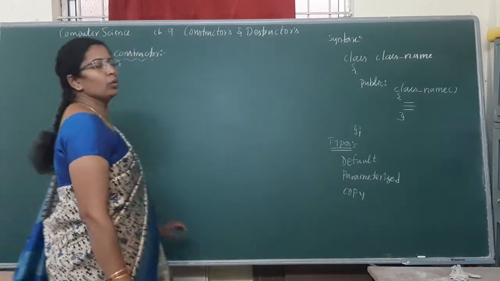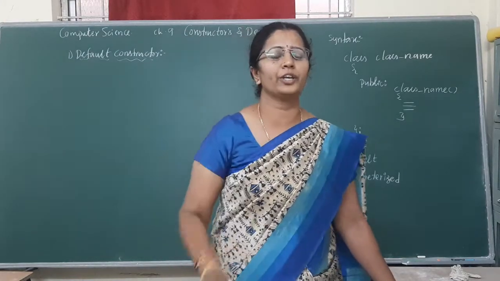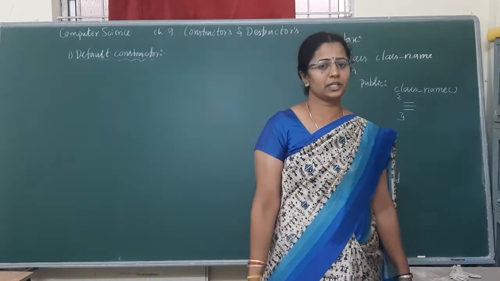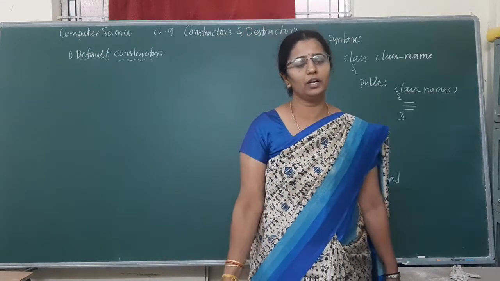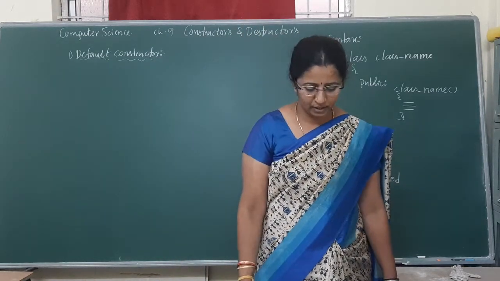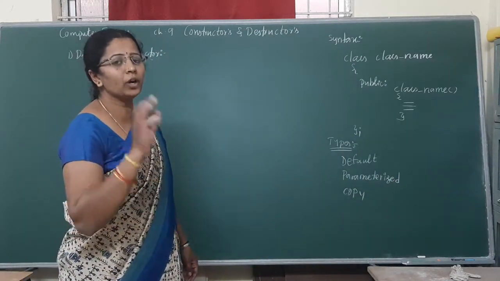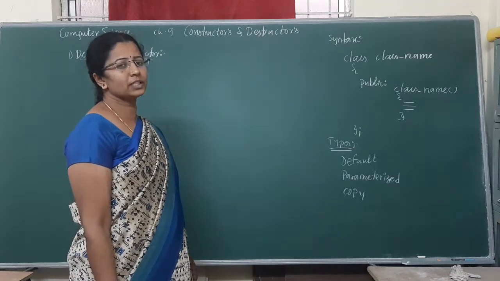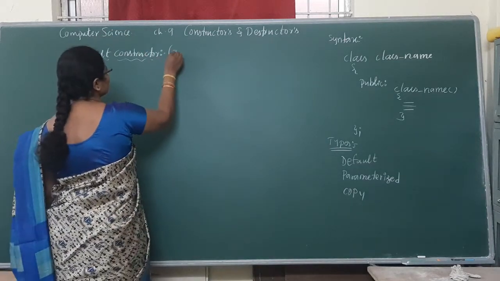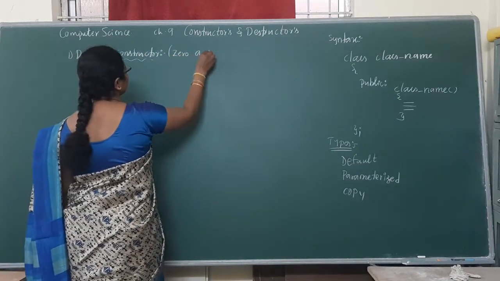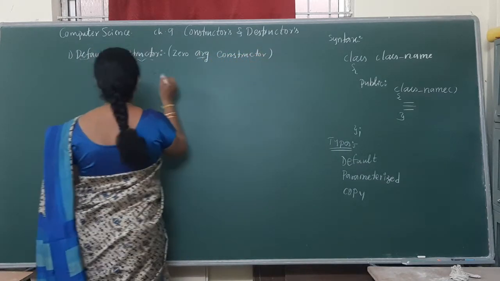A constructor that invokes with zero arguments is called a default constructor. A constructor without an argument is called a default constructor, or zero argument constructor. It is also called a zero argument constructor.